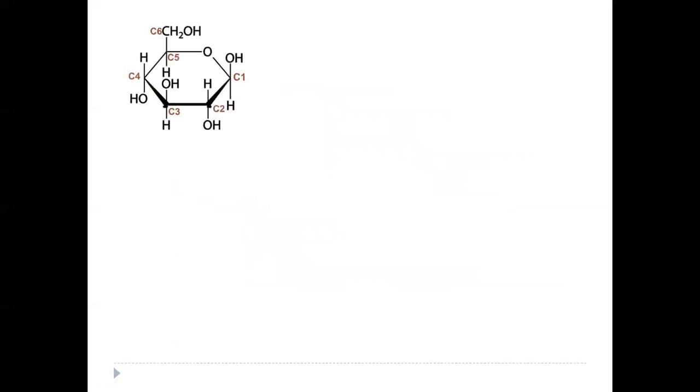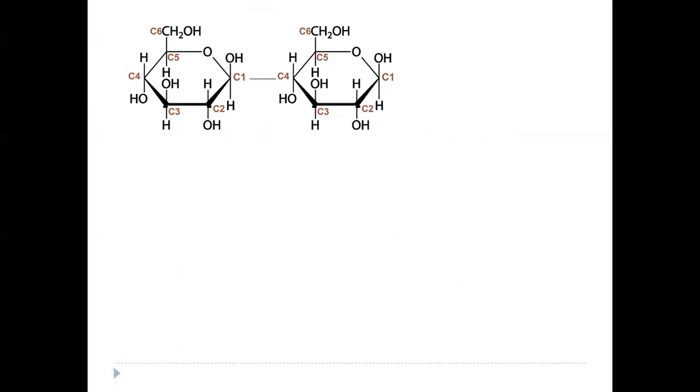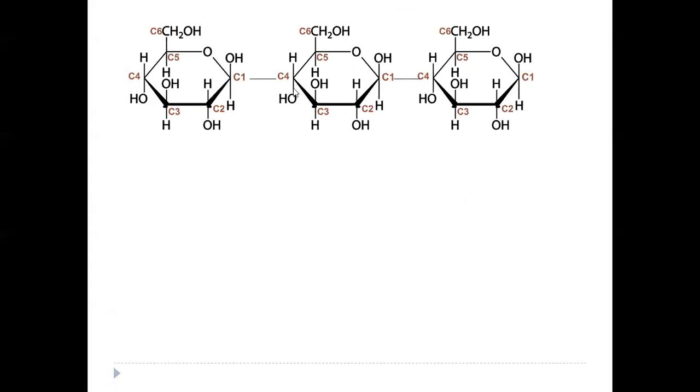So if you see here, we have one glucose unit and another glucose unit. If these two are linked by a 1,4 bond, it will lead to the formation of a straight chain, because it is the apex of one molecule and the apex of the other molecule. So these linked together form a straight chain. Again, if we have another glucose unit and another 1,4 bond, it will lead to elongation of the straight chain of glycogen.